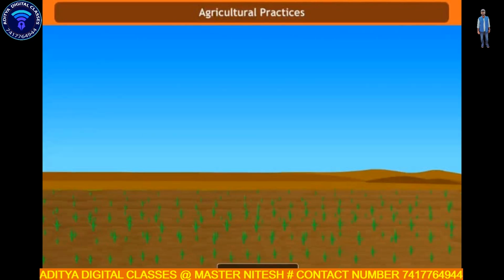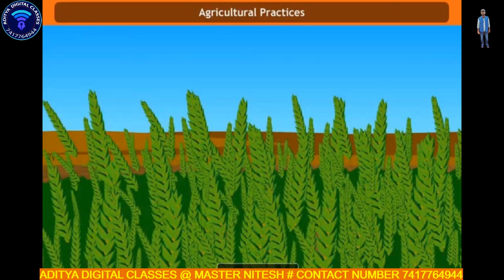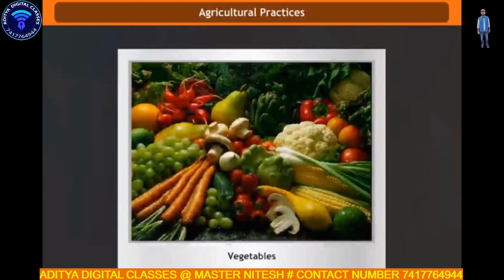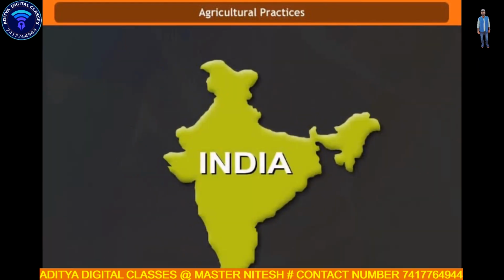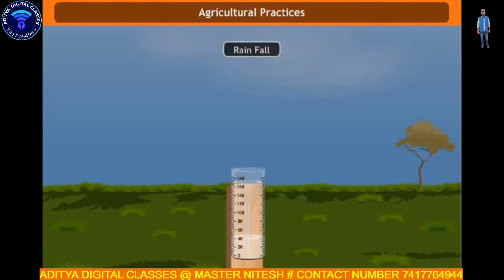Agricultural practices. When plants of the same kind are grown and cultivated at one place on a large scale, it is called a crop. Crops are of different types, such as cereals, vegetables and fruits. These can be classified on the basis of the season in which they grow. In India, the climatic conditions such as temperature, humidity and rainfall vary from one region to another.